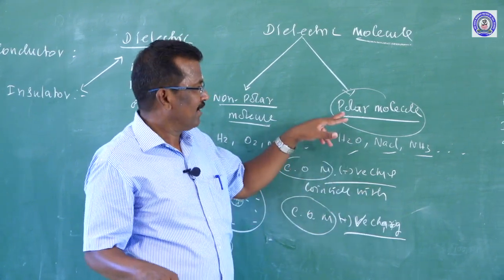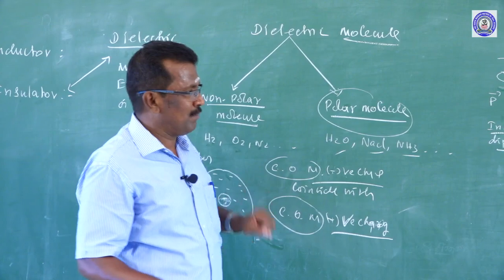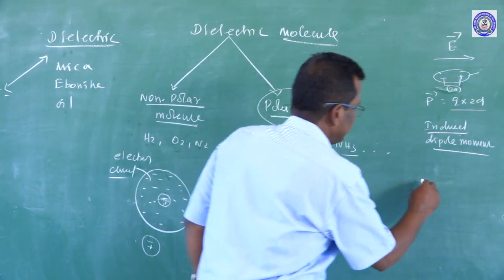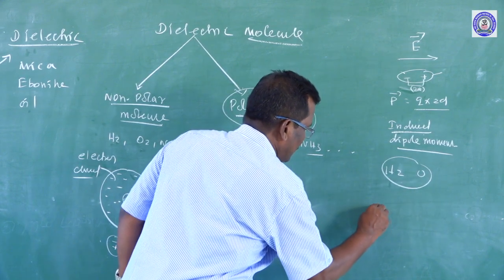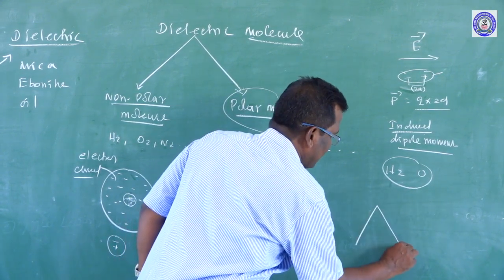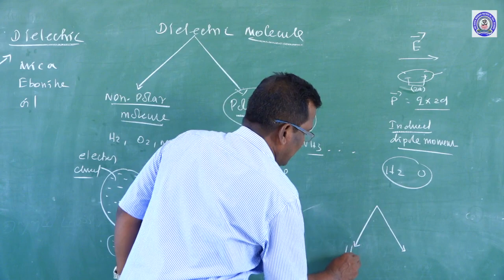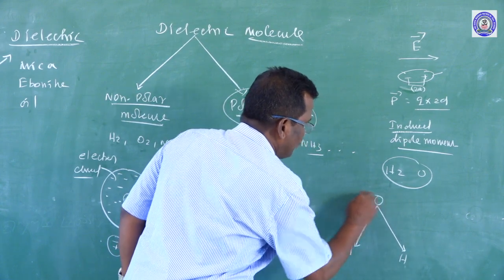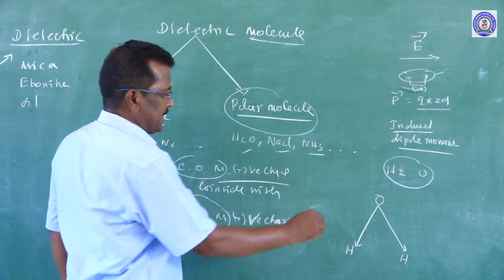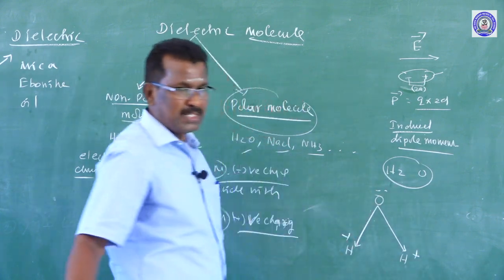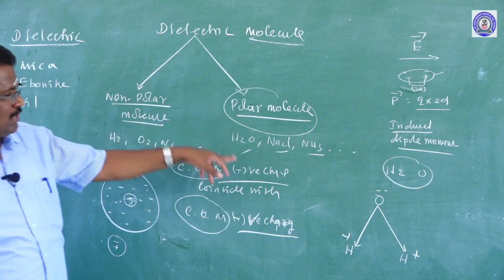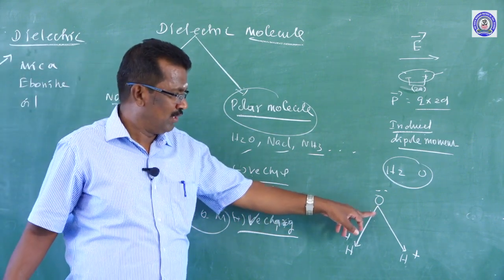That is why we can call it a polar molecule. Example: water, H2O, the water molecule. The structure of the water molecule: O minus, H plus. Actually, in the structure of the water molecule, they are separate.